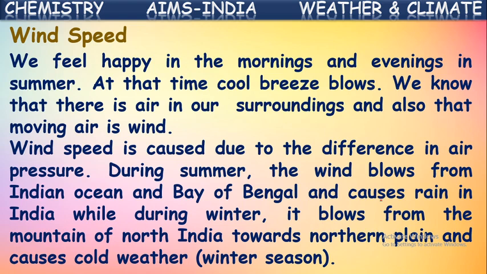So in this way, wind blow also will be changed in a particular place based upon the season. In the rainy season generally, air blows from the Indian Ocean and Bay of Bengal. They cause rainfall to us.